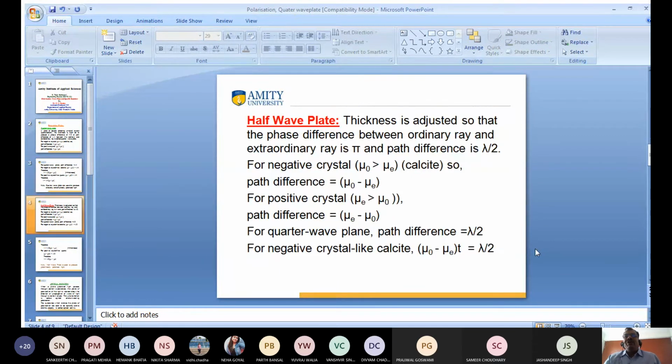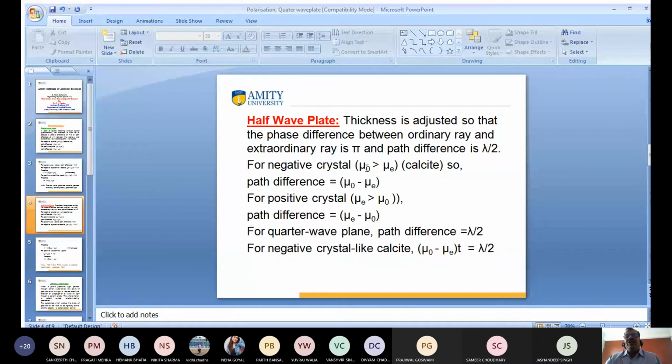Next topic: what is a half wave plate? In a half wave plate, the thickness is so adjusted that the phase difference between the ordinary ray and the extraordinary ray of light is pi, and the path difference is lambda by 2. In the quarter wave plate, the phase difference was pi by 2 and the path difference lambda by 4. But in the half wave plate, the phase difference is pi and the path difference is lambda by 2.